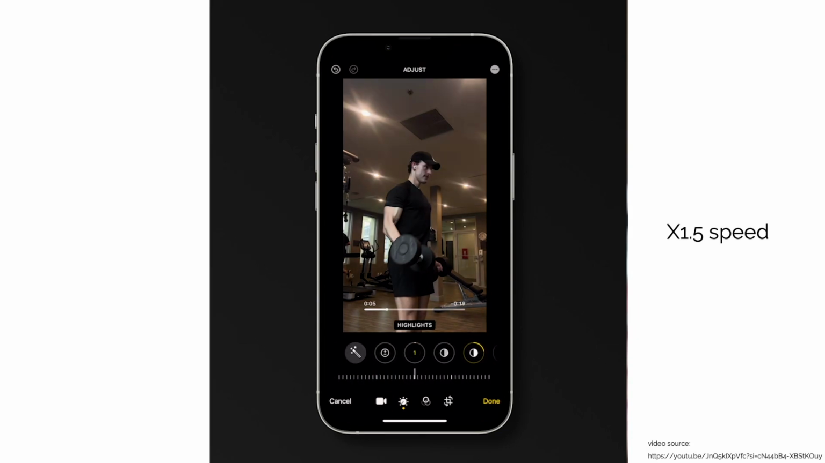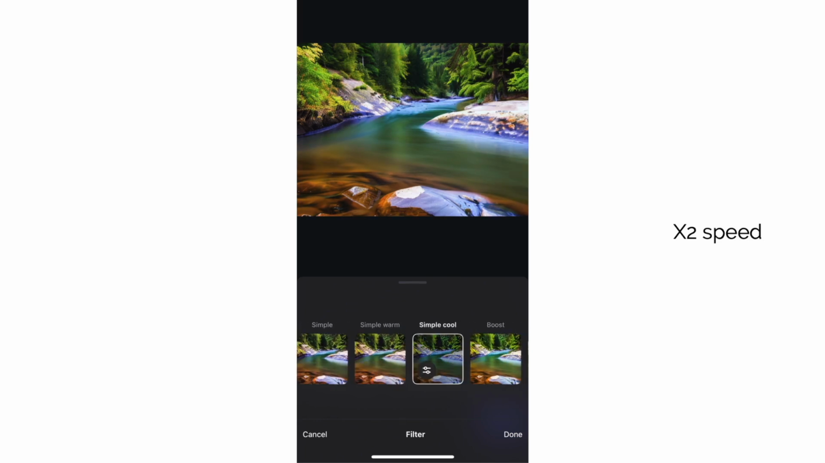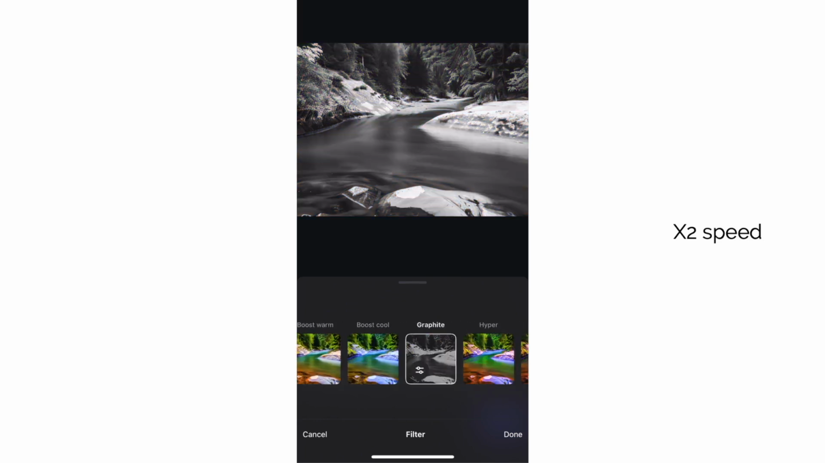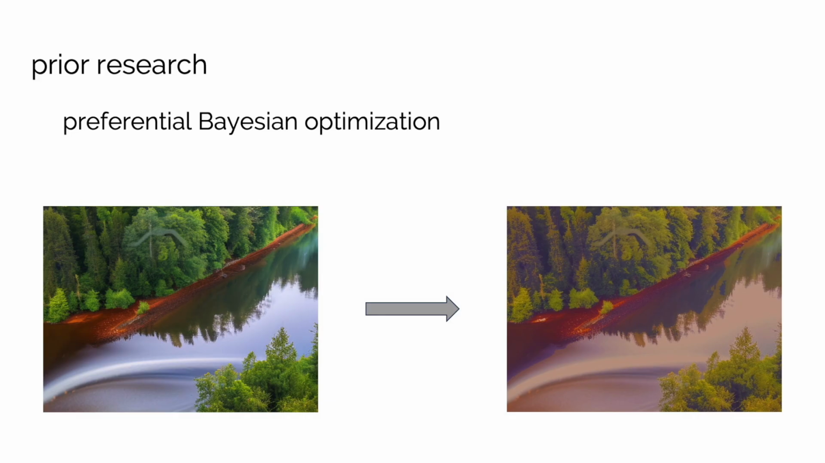However, the parameter space of possible adjustments is large, and it can easily include 10 to 15 variables. This makes manual adjustment time-consuming and inefficient. As a result, most users rely on predefined filters rather than fine-tuning parameters individually, leading to outcomes that allow for little personalization.